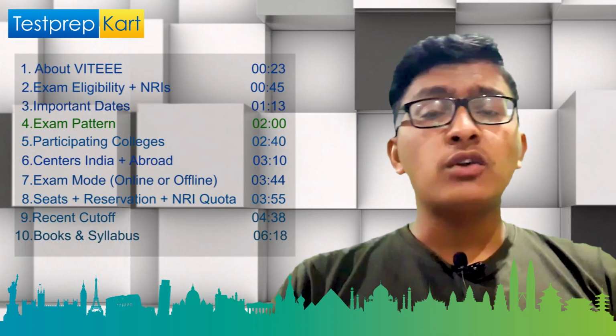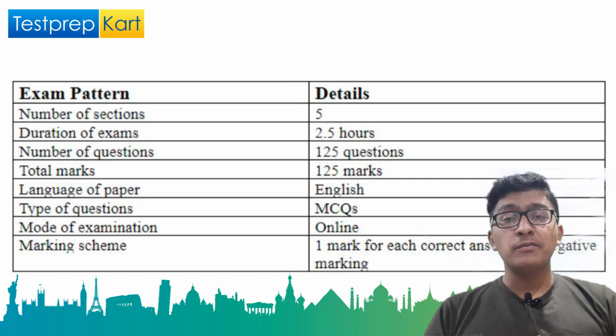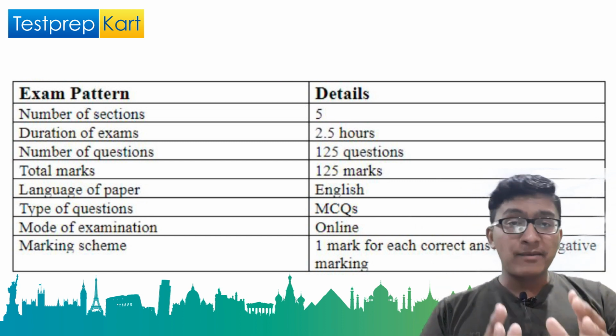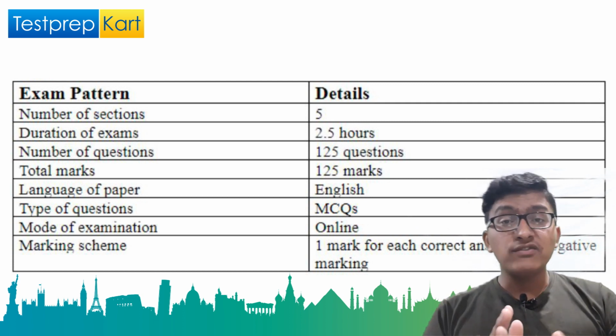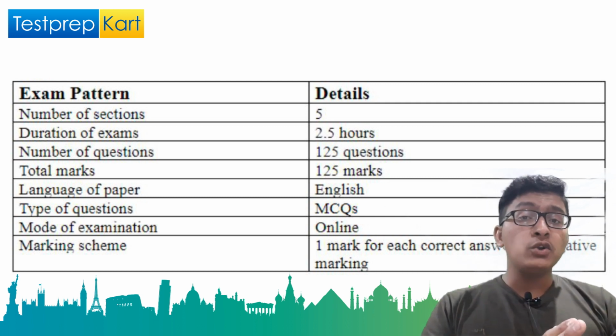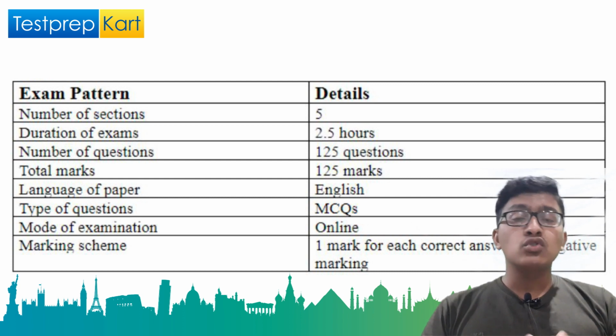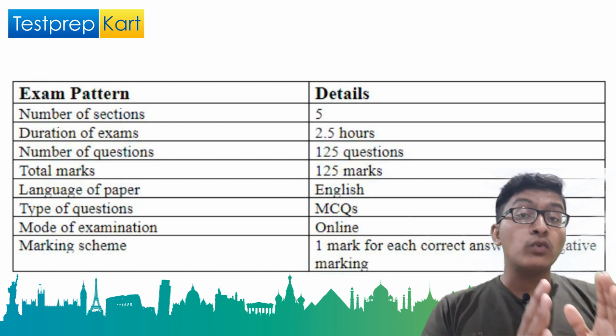So pattern for VIT EEE examination. There are a total of 5 sections in the exam paper, namely physics, chemistry, maths, aptitude and English. There are a total of 35 questions from physics, 35 questions from chemistry, 40 questions from mathematics, 10 questions from aptitude and 5 questions from English. So there are total of 125 questions, and each question consists of 1 mark.